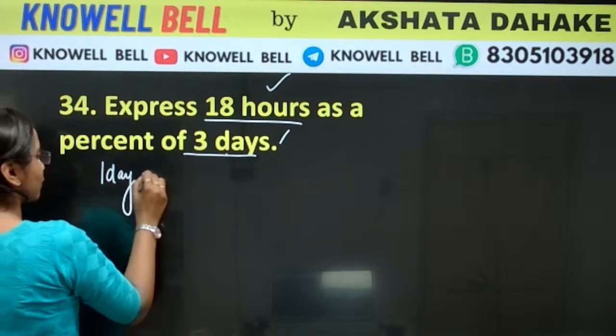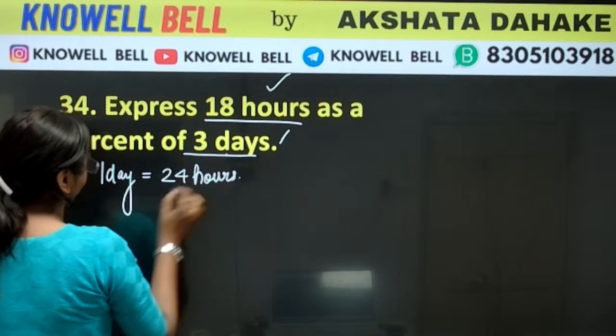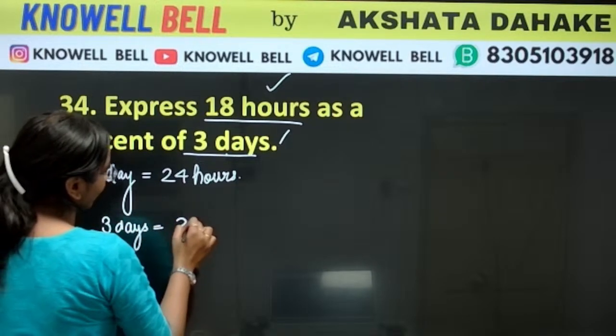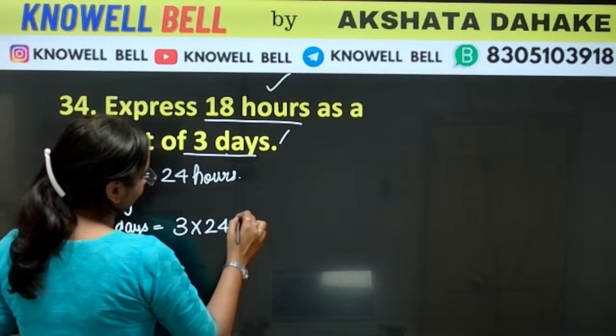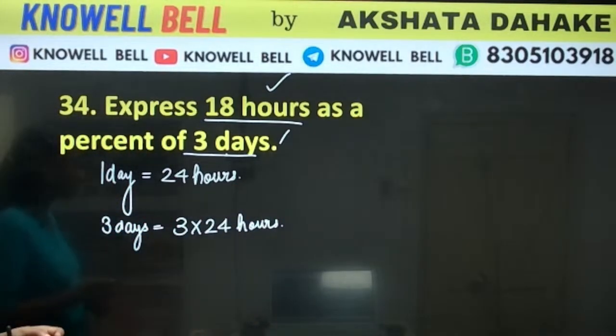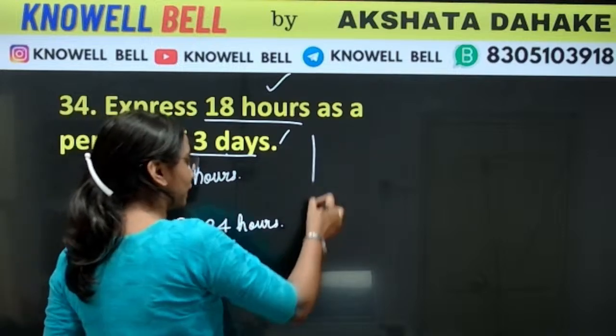One day is equals to how many hours? One day has a total of 24 hours. So how many hours will be there in 3 days? 3 days में कितने hour होंगे? 3 days will have 3 into 24 hours. So now what we are going to do, we will create a fraction.